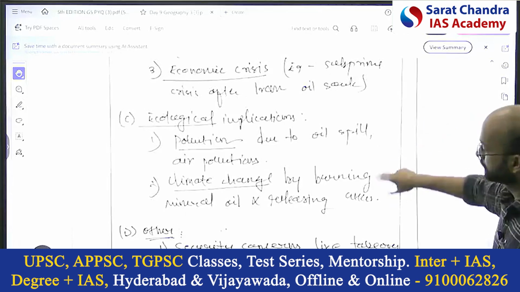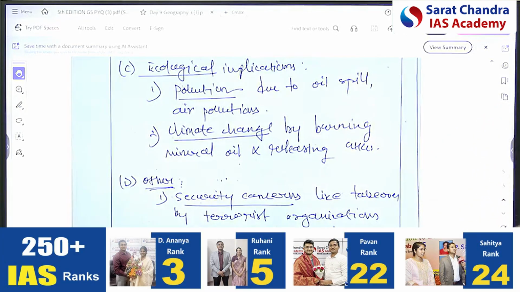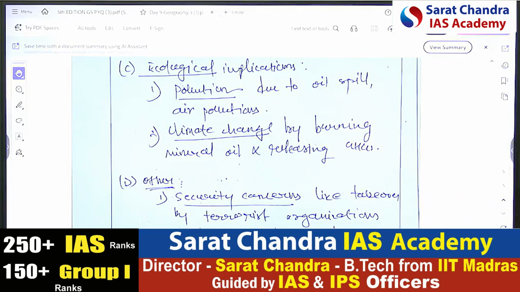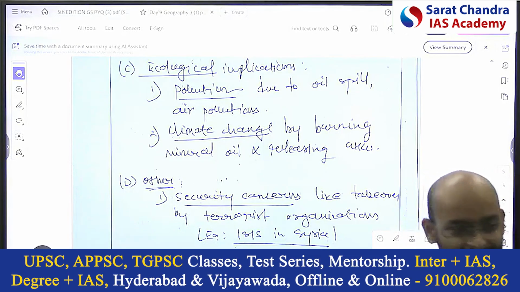If we have added the security part, in which of the following should it be added? Put it in other. Others? Yeah. That's why we kept other. For any point, if you're not getting it, let's suppose it is political also, if you're not getting whether it is political or not, put it in other. There you won't get time to think about this. Just put it and leave. Okay.